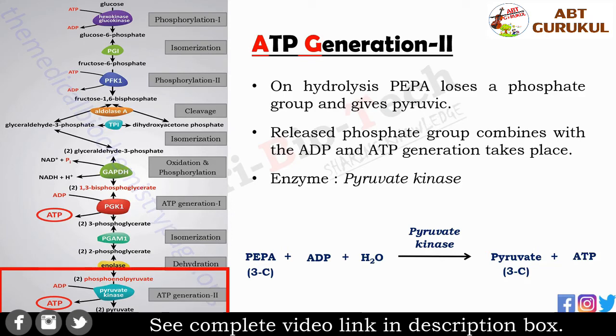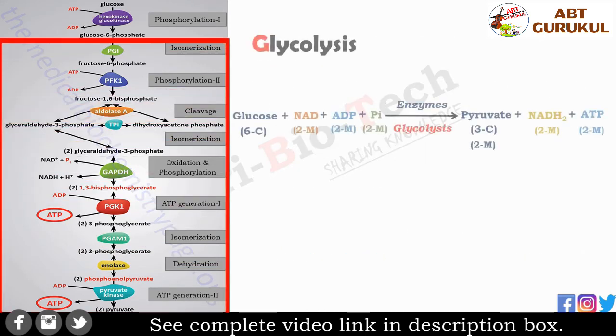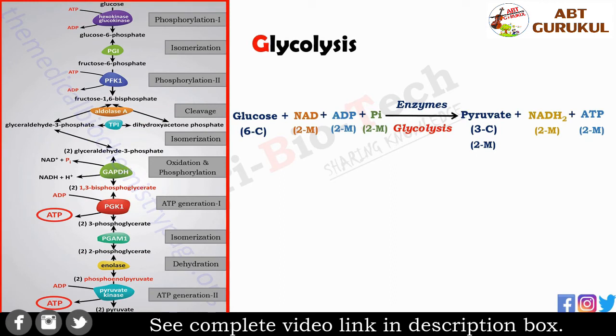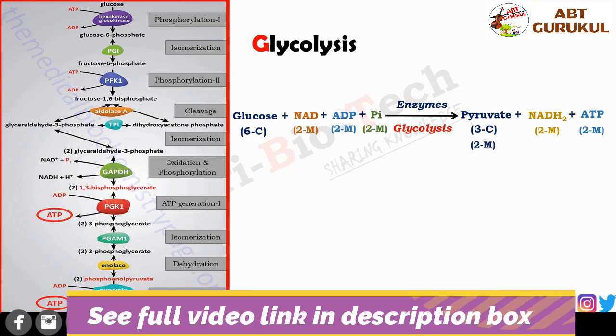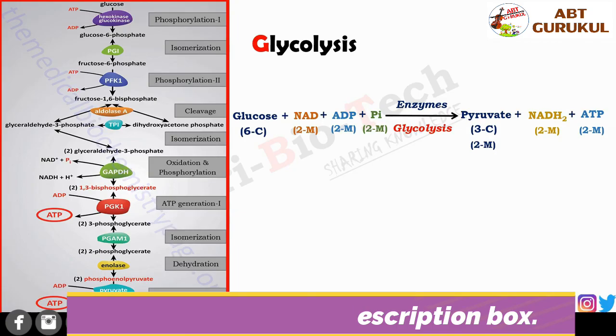The overall equation for glycolysis may be written as glucose plus 2 NAD plus 2 ADP plus 2 inorganic phosphate. In the presence of various enzymes, it is converted into pyruvate plus 2 NADH2 plus 2 ATP. That's it in the pathway of glycolysis, and that's it in this video.